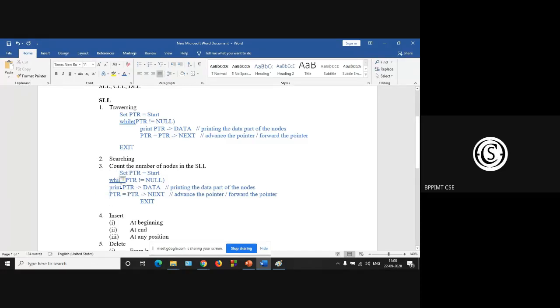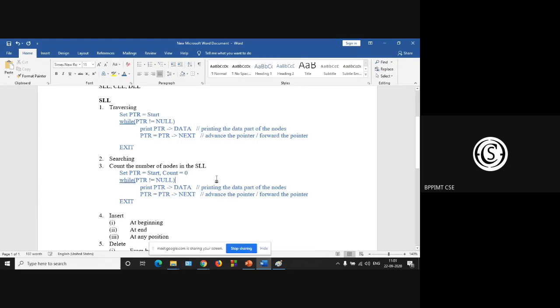Set ptr is equal to start, while your ptr is not equal to null, and the last one is the exit. So we have to count the number of nodes. Let there be a count variable, and initialize the count variable with 0.